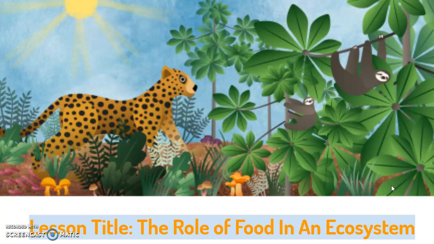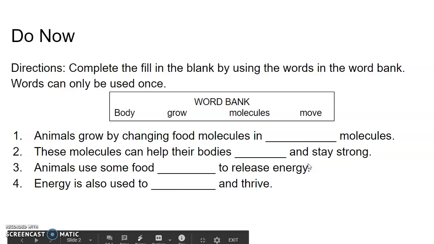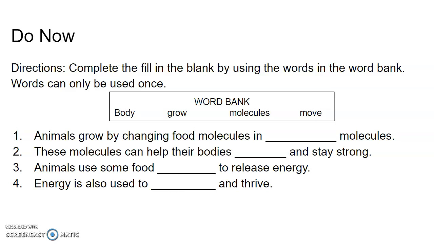We are looking at the role of food in an ecosystem, lesson 1.6 and 1.7. You are going to start on your do now. Complete the fill in the blank by using the words in the word bank. Remember, words can only be used once.